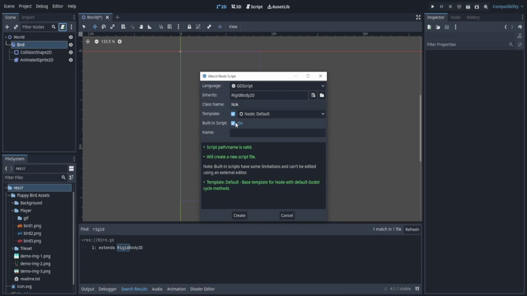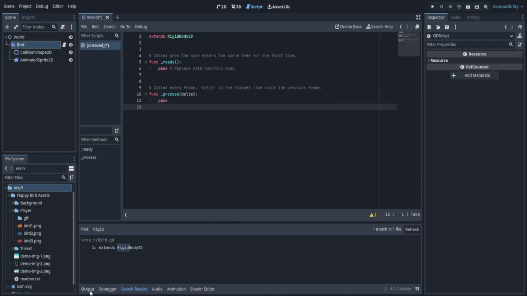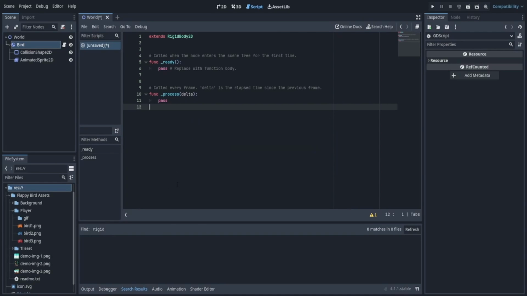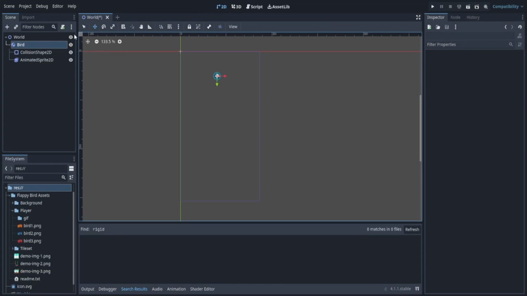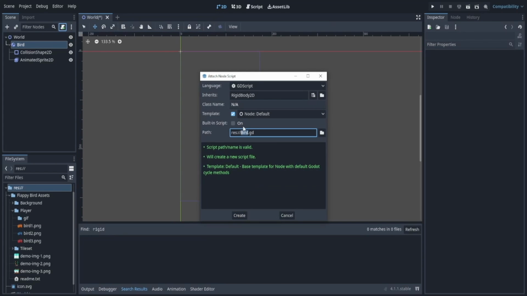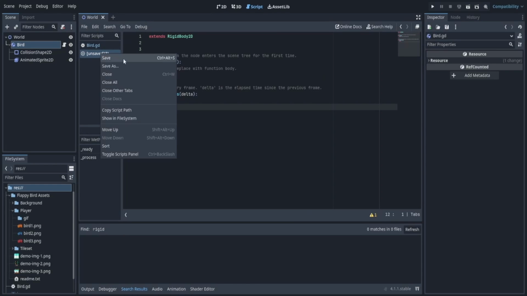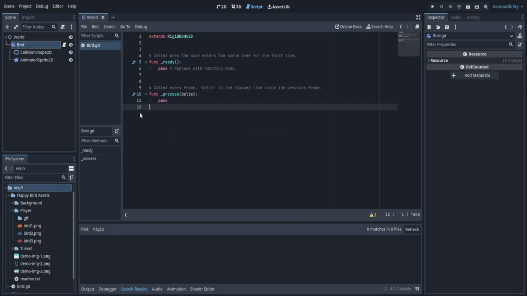If I do the same thing, make it built in, and let's go to output and then say rigid, nothing shows up because it's built in. It's a built-in script that we cannot search through our files. So let's make sure that we have it not built in and create. And here on the left as well, we have an unsaved thing. This is just the other built-in script. It's a little wonky sometimes, but we're just going to use this.